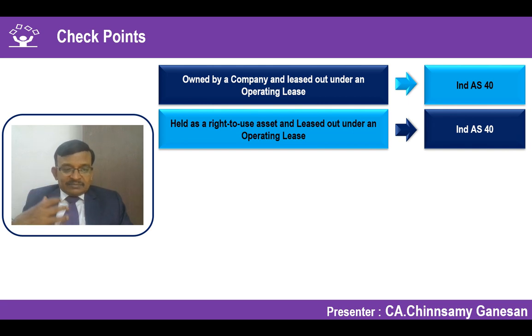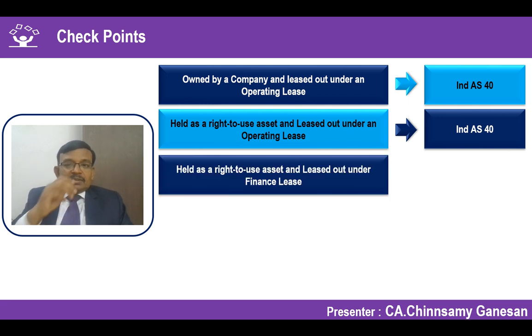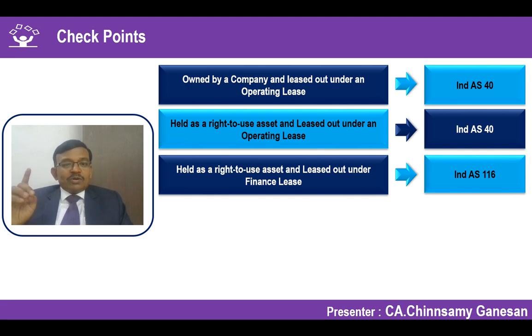Again, there is a right to use and I have given a sublease. That right of use asset also becomes my investment property covered under Ind AS 40, held as a right of use asset and leased out under a finance lease. Ind AS 116 comes in. If it is given on operating lease, Ind AS 40 applies because rental income is earned on hire.